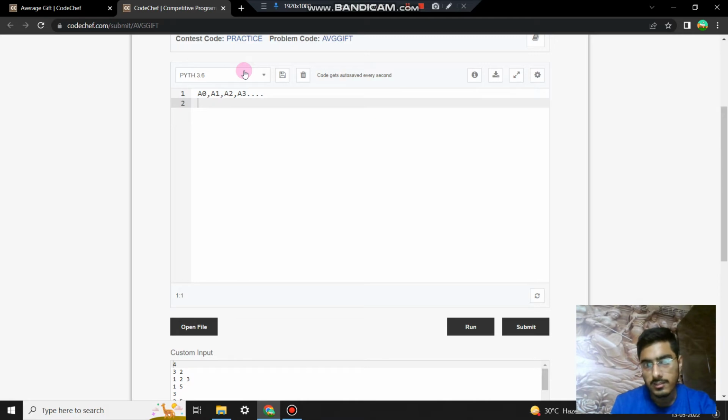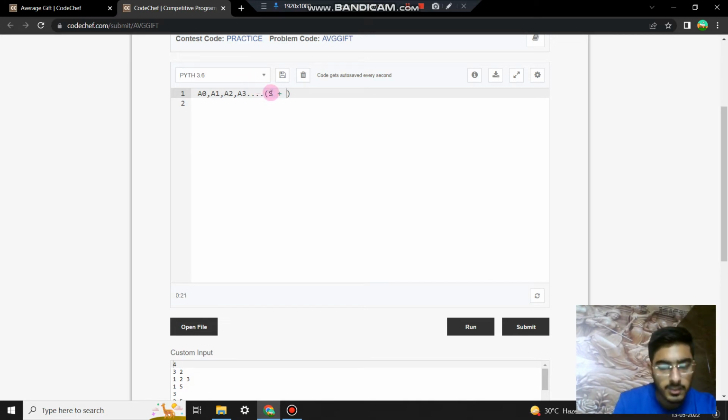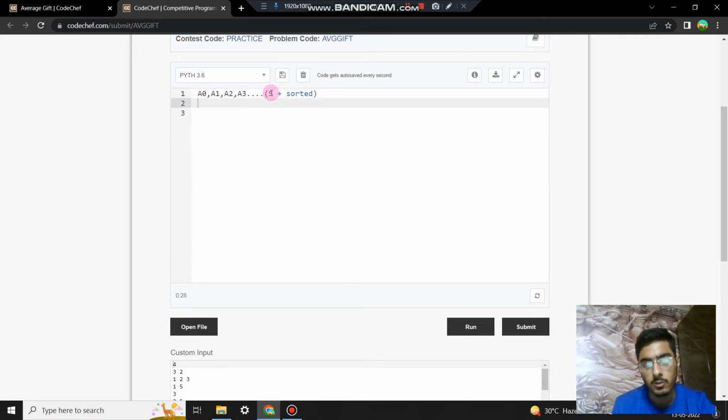These are the elements of the original set S. Assume that all these elements are sorted.